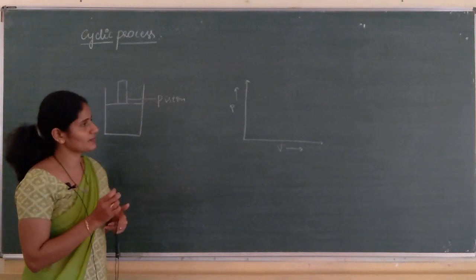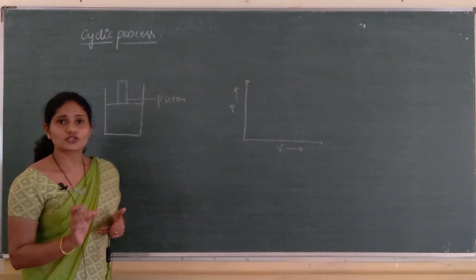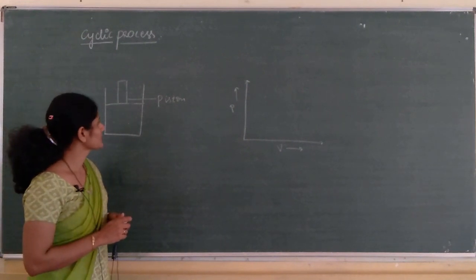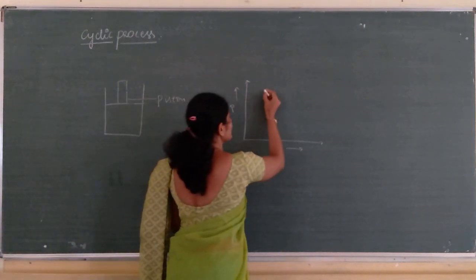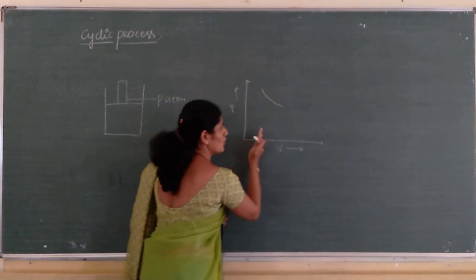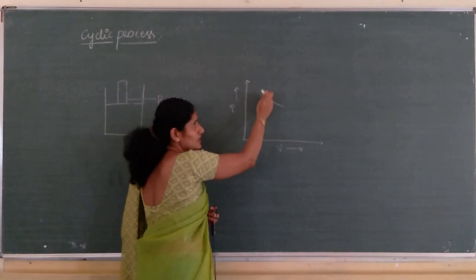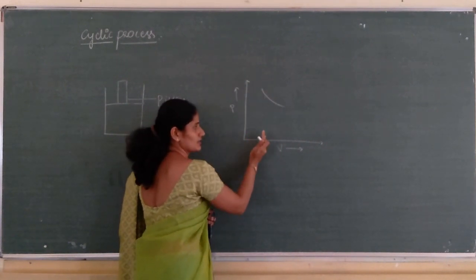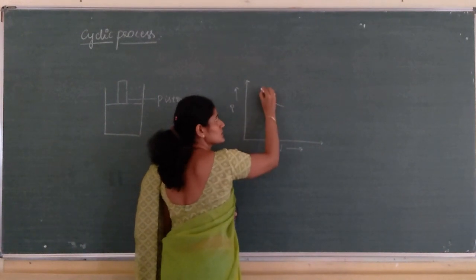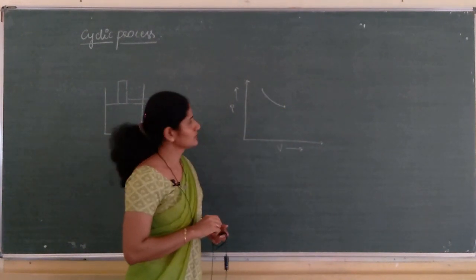If temperature remains constant, then we call that an isothermal process. In case of isothermal expansion, during expansion, volume increases and pressure decreases. So, this is the isothermal curve.